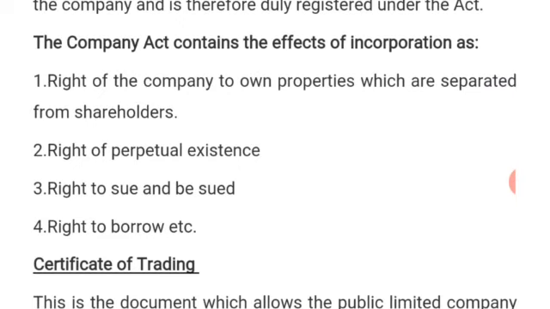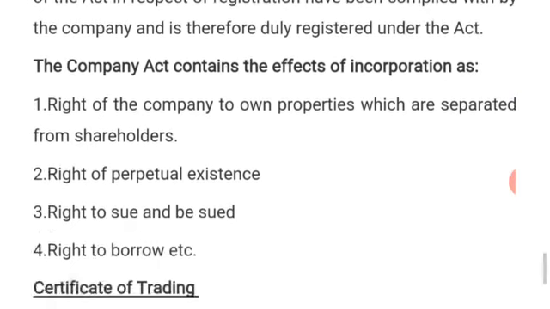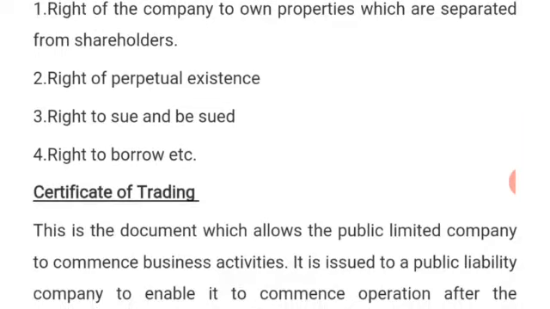The right to sue and be sued. When a company has been given a certificate of incorporation, it means that it has a legal entity. Such a business can sue and be sued in its own name. Meaning that when such a business has done something wrong to another company or to any individual, it can be sued.